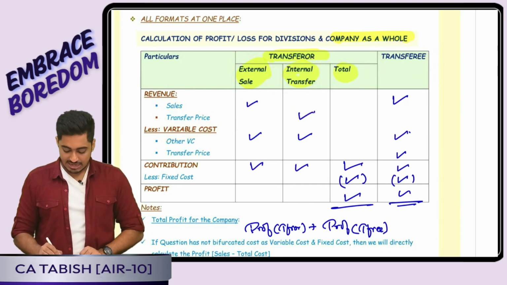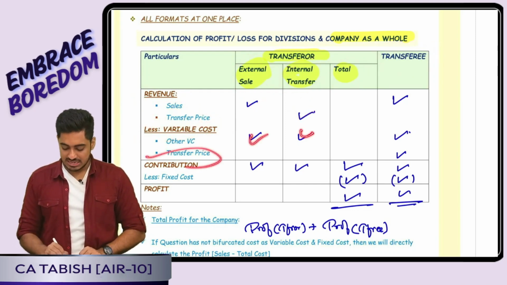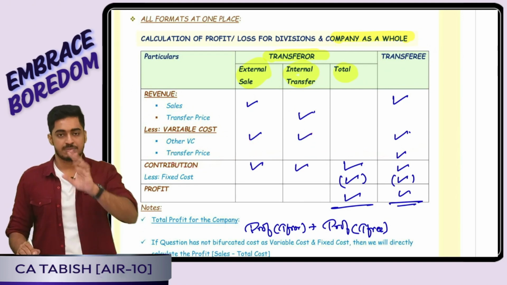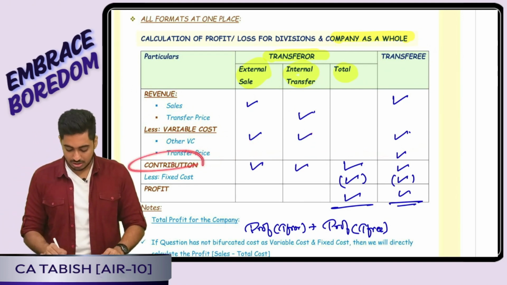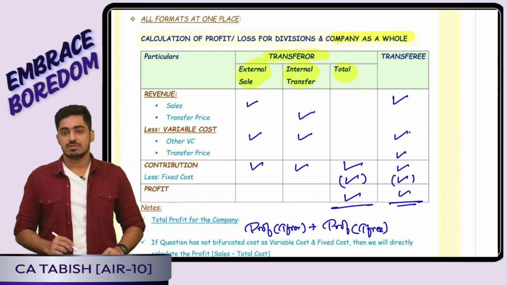In that I will be having the other variable cost as well, and for transferee, transfer price is also going to be cost. We will arrive at the contribution. From that we reduce fixed cost. We will arrive at the profit.